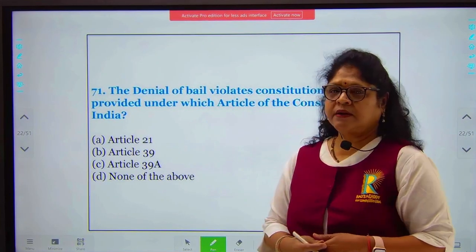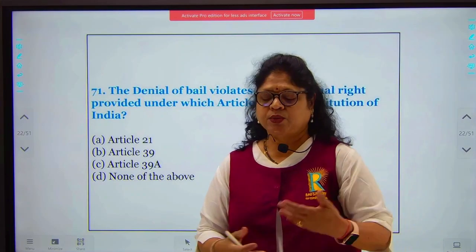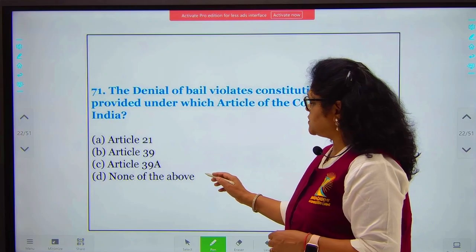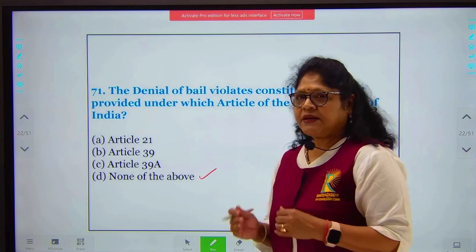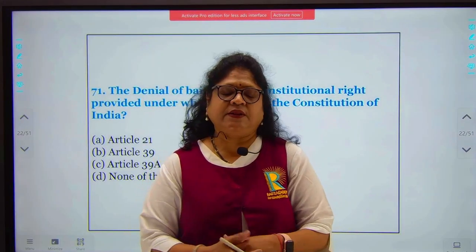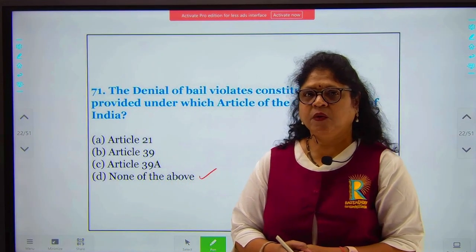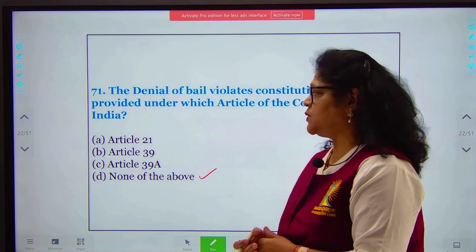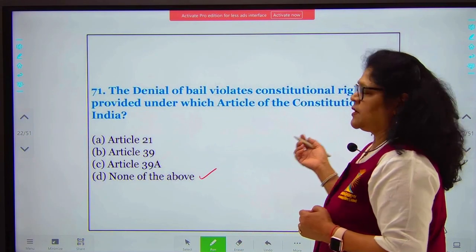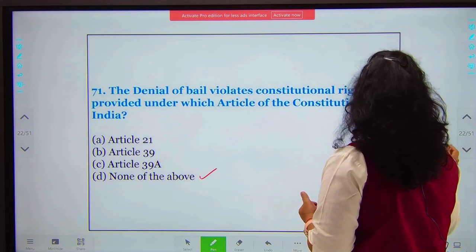Article 39 and 39A relate to the equitable distribution of wealth. So here the answer will be none of the above. The denial of bail is a judicial process. It is for the courts to decide whether they give bail to a person or not. It has nothing to do with the articles provided and the constitutional rights provided under the Constitution.